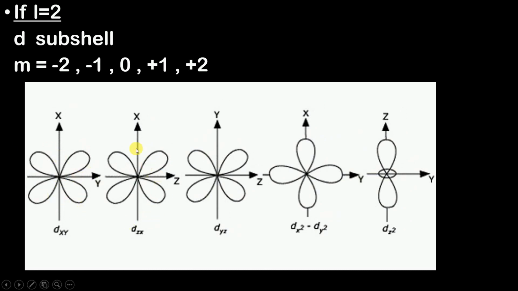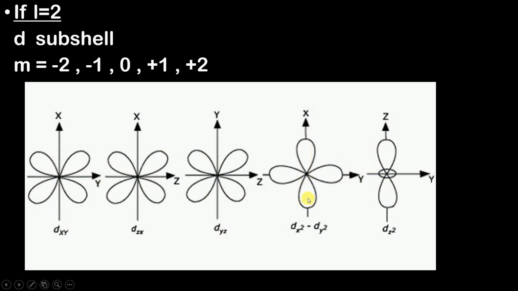Similarly, this is completely on the zx plane, therefore it is named dzx orbital. Since this is completely on the y and z plane, it is named dyz orbital. Now we have understood these 3 orbitals. Let us understand why it is named dx square minus dy square orbital: because one dumbbell is lying on the y-axis, whereas the second dumbbell is lying on the x-axis.